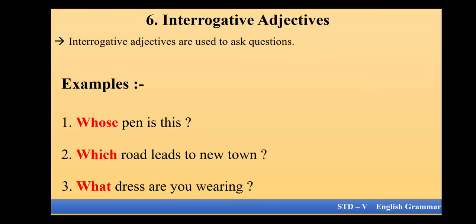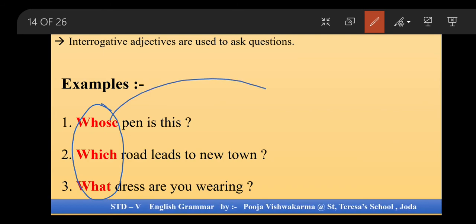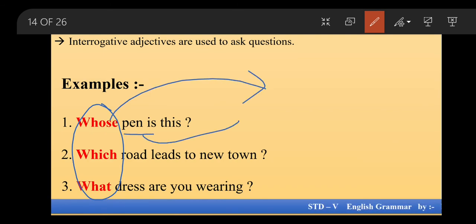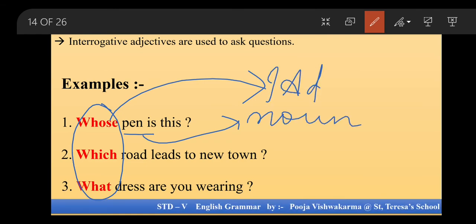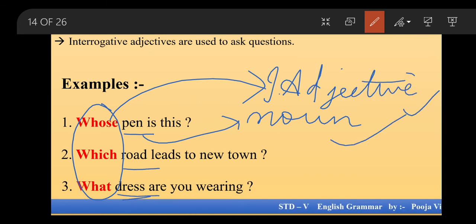One more thing that I should tell you, children: when these words are used, you will always find that they are followed by a noun. An interrogative adjective is always followed by a noun, isn't it? In all the examples you will find the same. Which house is hers? So definitely which is my interrogative adjective and house will be my noun. Done?